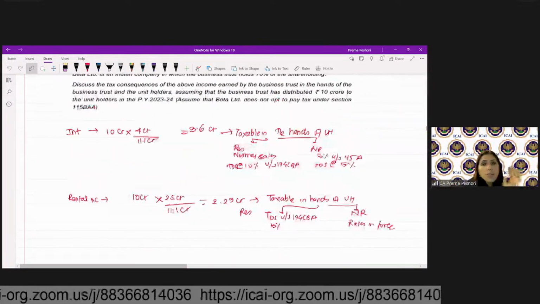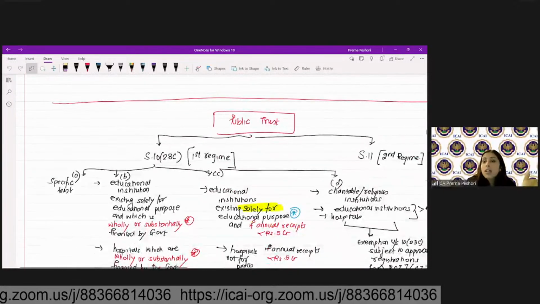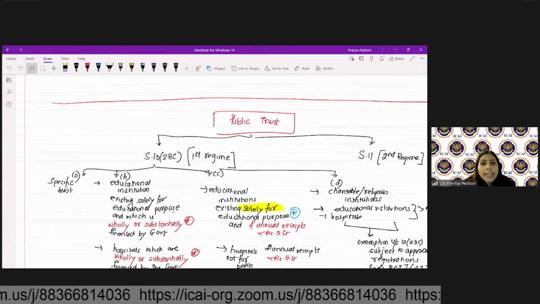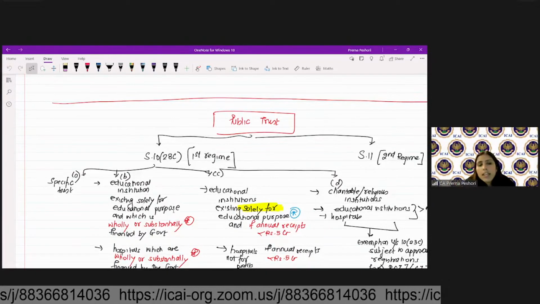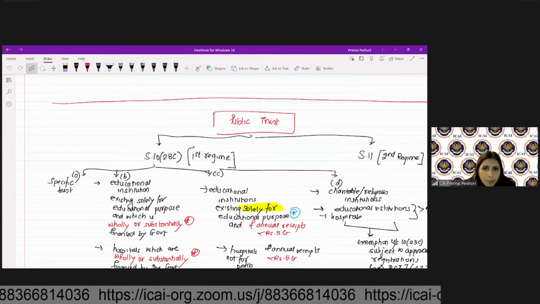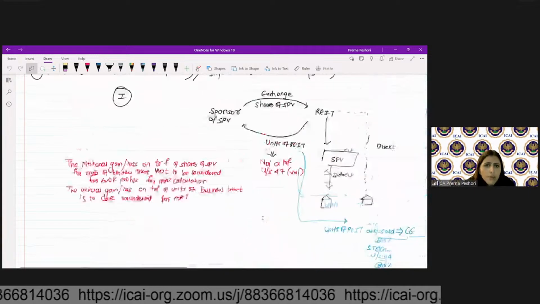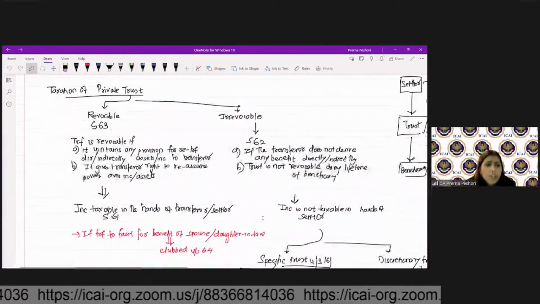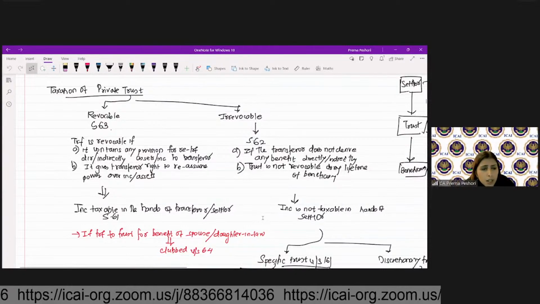Okay. So you can solve this question from the module also. Now we'll move to the trust. In the case of the trust, there are two kinds. First, we'll cover the private trust. Then we'll move to the charitable trust. For the private trust, we have revocable and irrevocable trust.